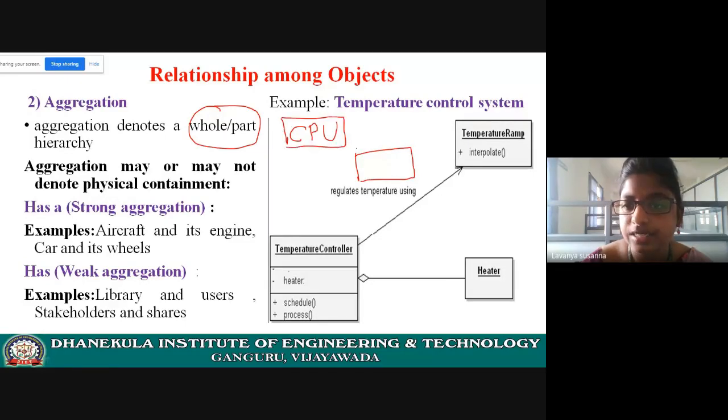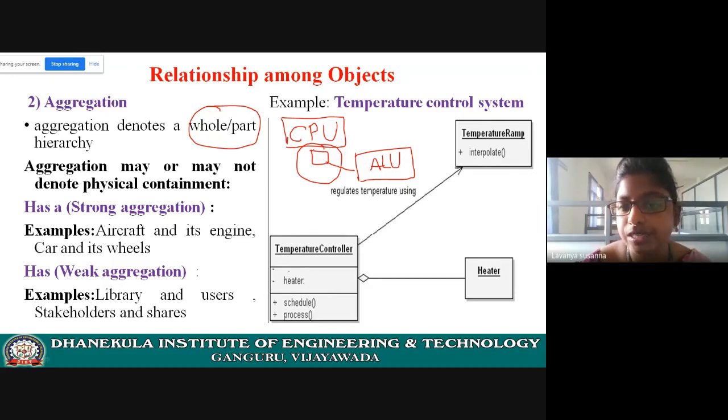What is the relationship between ALU and CPU? ALU is a part of CPU. So the relation is aggregation. See the symbol, the diamond symbol. Diamond symbol means aggregation. This diamond symbol is pointing to CPU, that means ALU is a part of CPU. I hope you understood.